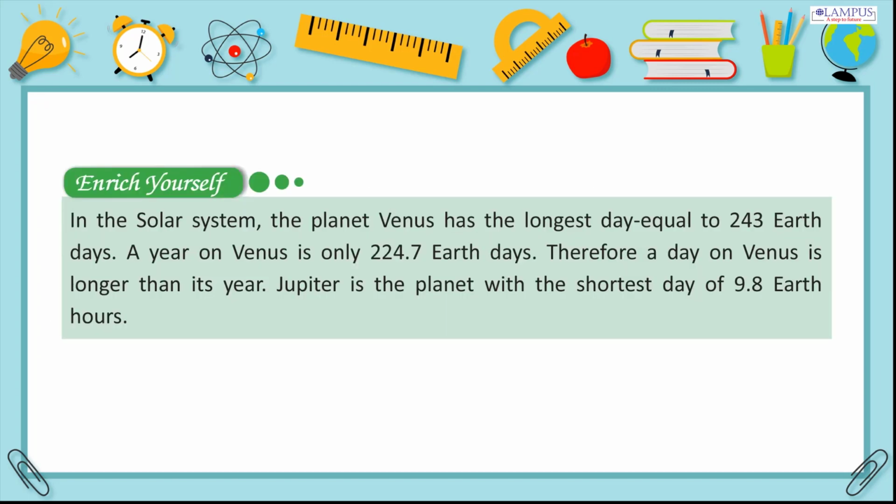Enrich yourself. In the solar system, the planet Venus has the longest day, equal to 243 Earth days. A year on Venus is only 224.7 Earth days. Therefore a day on Venus is longer than its year. Jupiter is the planet with the shortest day of 9.8 Earth hours.